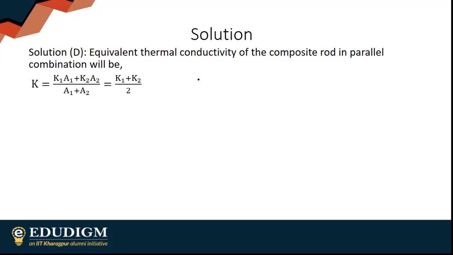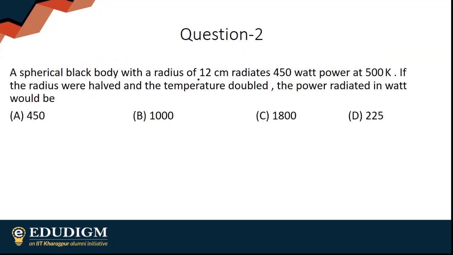Moving on to my next question. A spherical black body with radius 12 centimeters radiates 450 watt power at 500 Kelvin. If the radius were halved and the temperature doubled, the power radiated in watt would be.